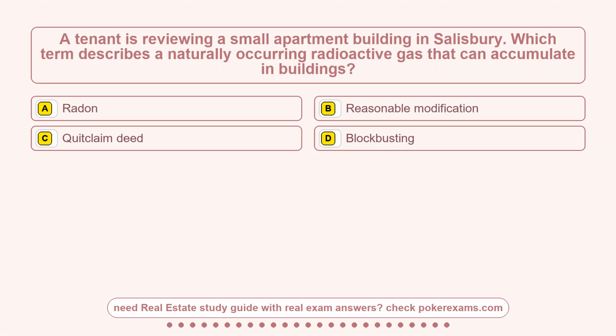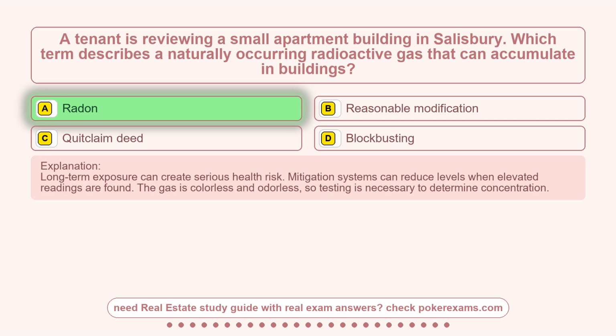Question 13. A tenant is reviewing a small apartment building in Salisbury. Which term describes a naturally occurring radioactive gas that can accumulate in buildings? Option A, radon. Option B, reasonable modification. Option C, quitclaim deed. Option D, blockbusting. The correct answer is option A, radon.